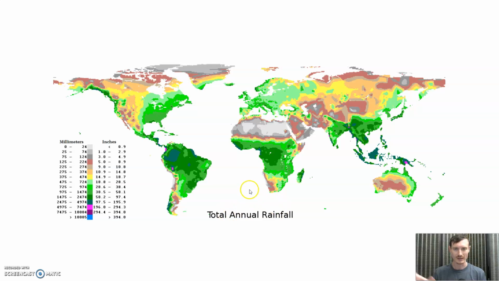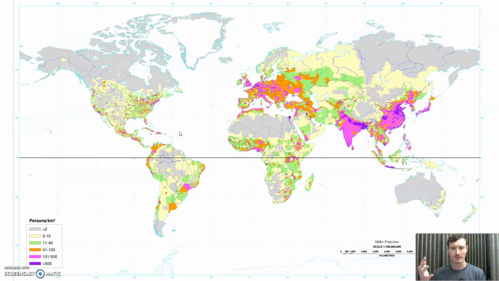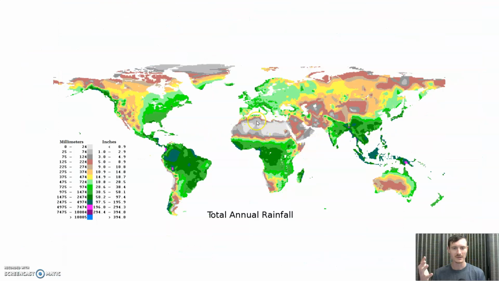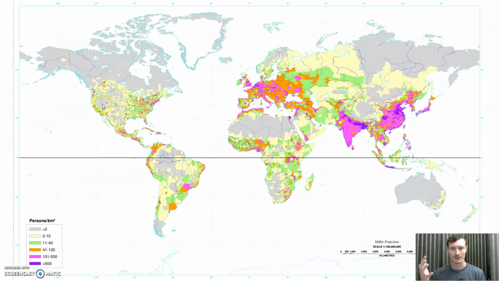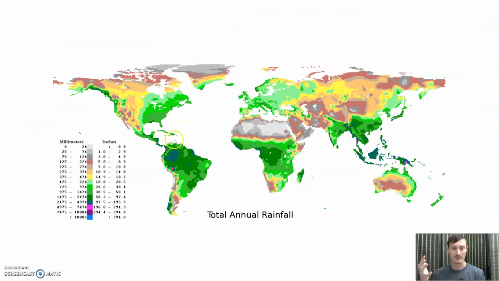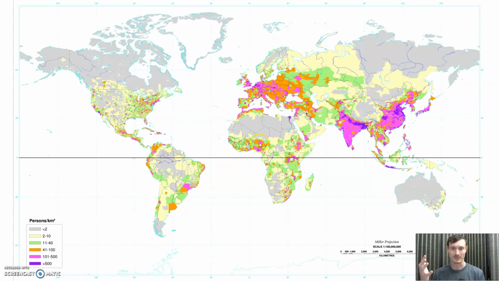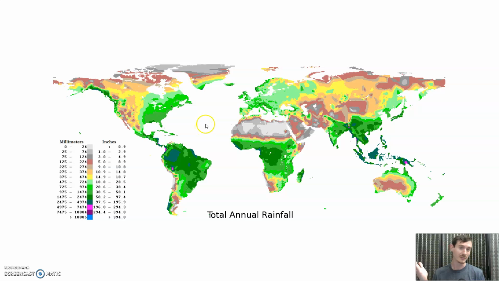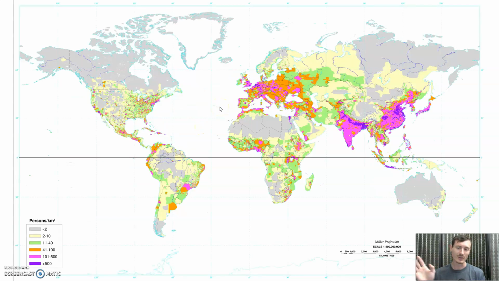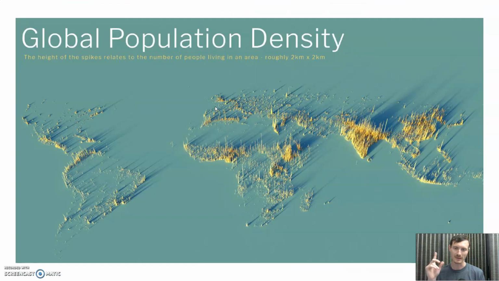Notice, right? This is total annual rainfall, the amount of rain, precipitation, right? So greener areas get more, brown and yellow areas get less, and areas that are gray or white get none. Look at how closely that matches up, right? So areas here, the Sahara Desert, where there's no rainfall, there's no people, right? Areas here, the U.S., where you get less rainfall, way fewer people, right? Areas here, Southeast Asia, you get a lot of rainfall, you get a lot of people, right? Pretty much the only thing that bucks the trend here is Europe, but even then, it's pretty green. So just notice, to a rough estimate, the precipitation map is basically the same as the population map, and that will come back up.